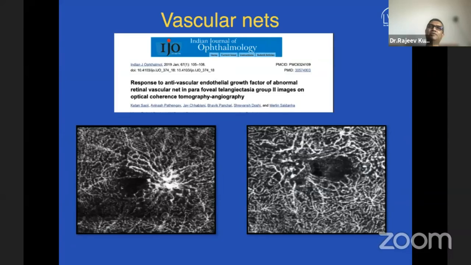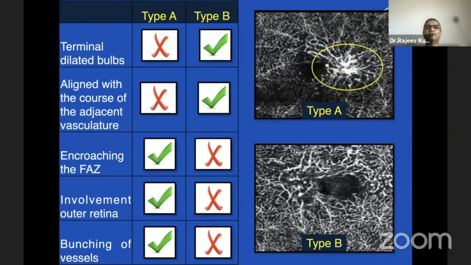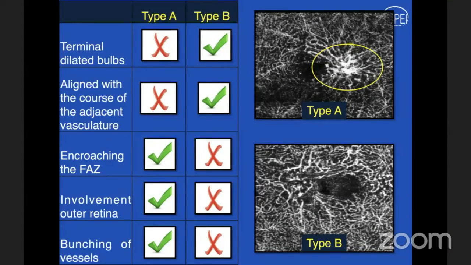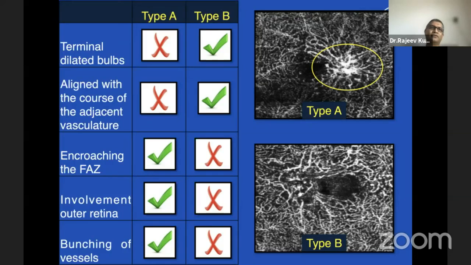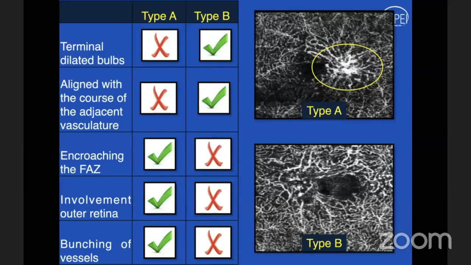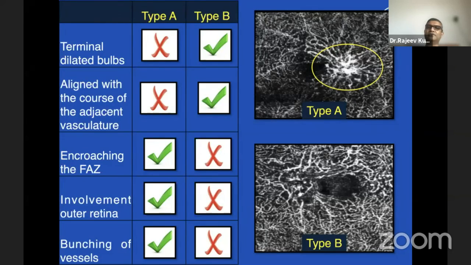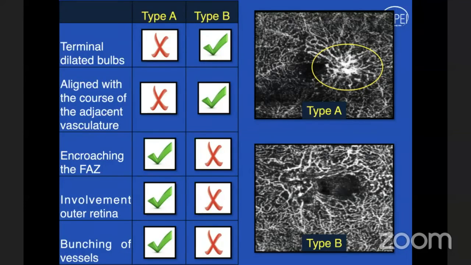He has come up with a division into type A and type B vascular networks. Type A is where there is a lot of disorganization of the structures, and dragging and encroaching on the foveal vascular zone, whereas type B is where you only see vascular bulbs.